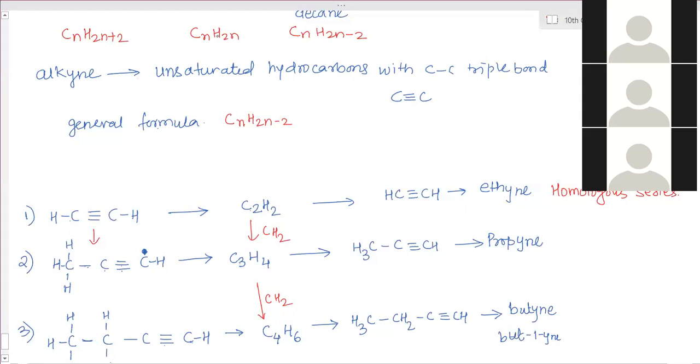Okay, so here 2 less. Here to here difference is 2 less. Here to here difference is 2 more less. So by comparison, remember: due to double bond, 2 hydrogens decreased. Due to triple bond, again 2 hydrogens decreased.